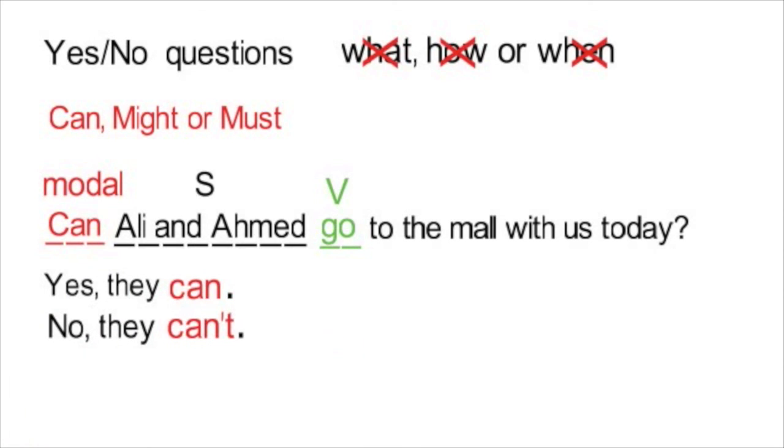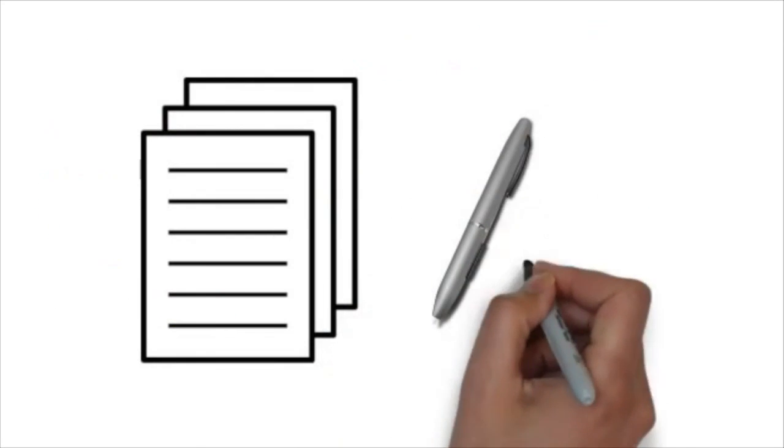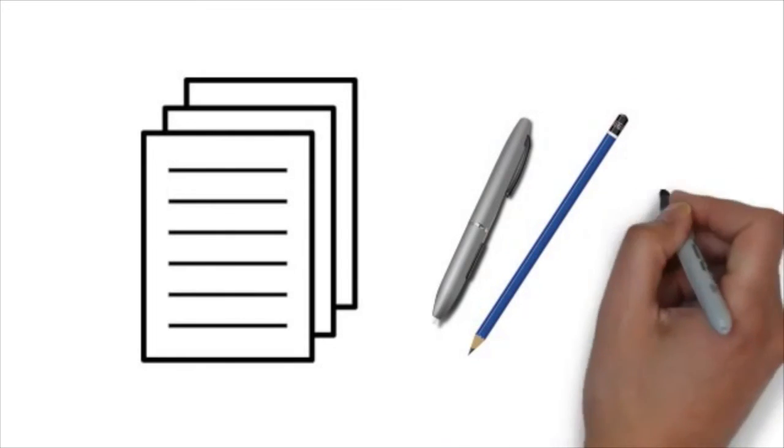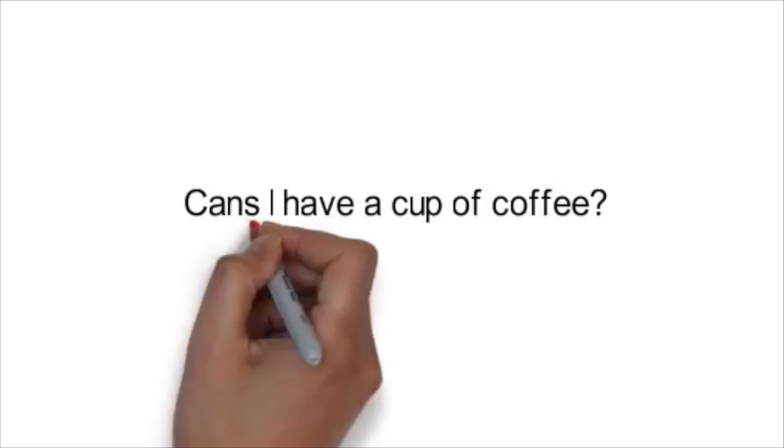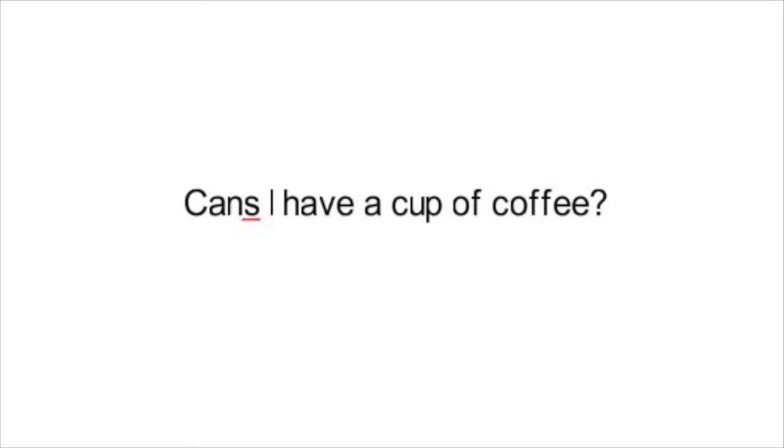Let's practice modals by correcting the mistakes in these sentences. You will need your note-taking sheet and a pen or pencil. Cans I have a cup of coffee? What is wrong here? Again, remember, you do not add an ending such as an s to a modal. The sentence should read, can I have a cup of coffee?